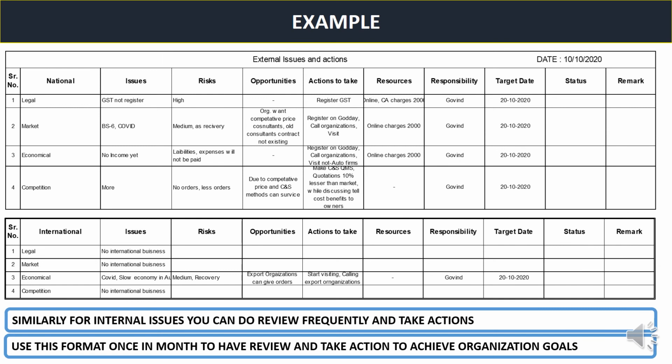I'm making this format just to help understand. The start of the format is the input as issues, then the process is to do the monitoring and review, and the output is taking action so that it will achieve the organization's goals. So this example format is from my side. The organization can improve it or make it simpler and use it, but the point here is to review it regularly, once a month for all the departments at the top management level, so that there will be no issues in achieving the organization's goals.